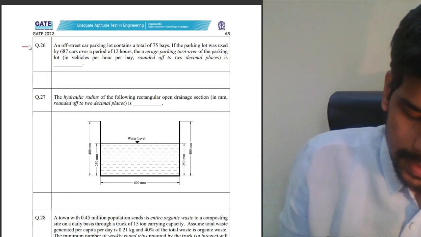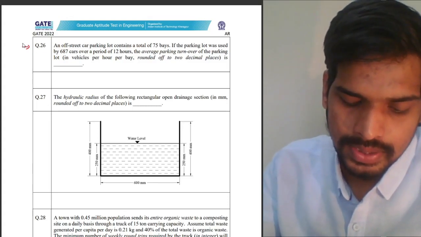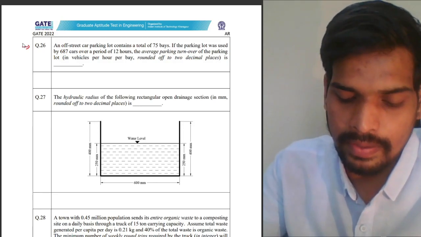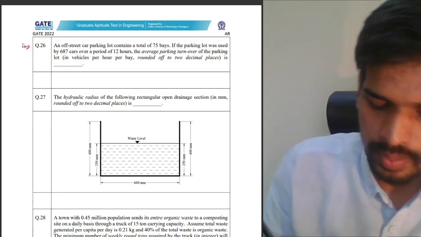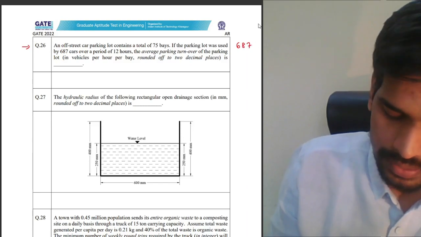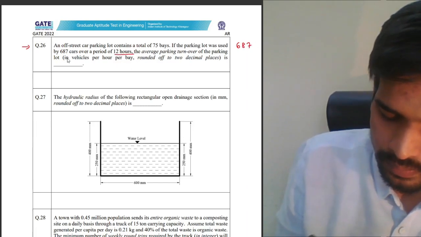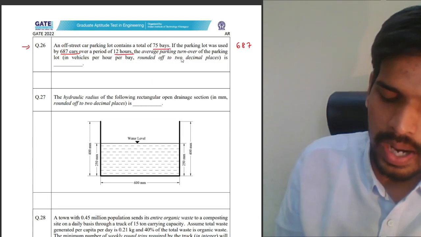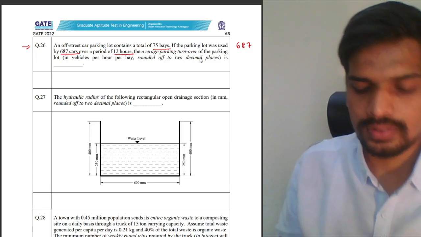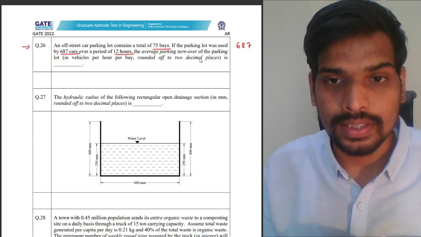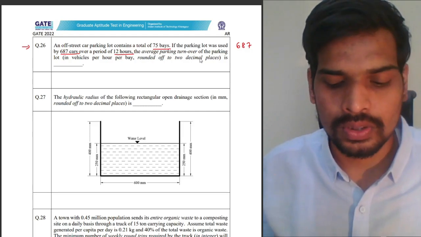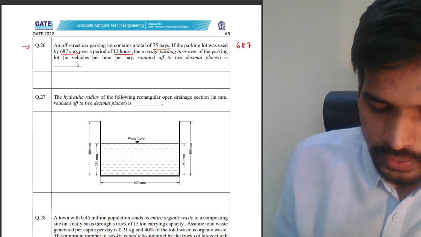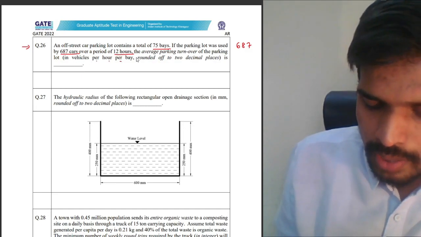Next, question number 26. An off-street car parking lot contains a total of 75 bays. If the parking lot was used by 687 cars over a period of 12 hours, 687 cars in 12 hours, 75 bays, find the average parking turnover of the parking lot. Now, even if you don't know what average parking turnover is, it is always better if you know the definition. But even if you don't know, in GATE, this is a good thing: the units would be mentioned. If you see here, it is in vehicles per hour per bay.